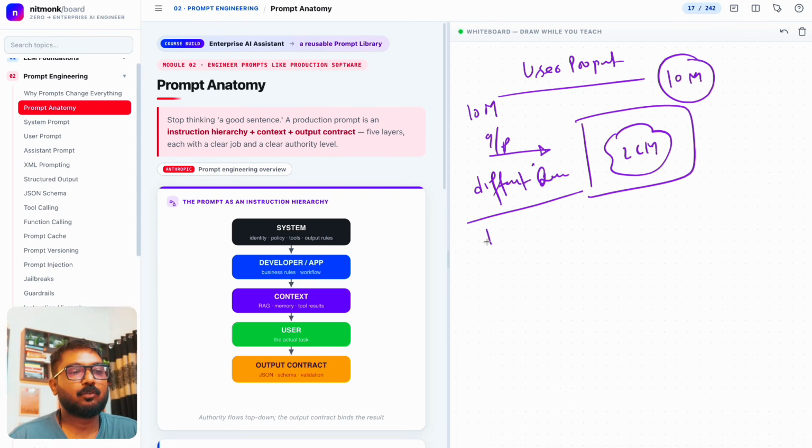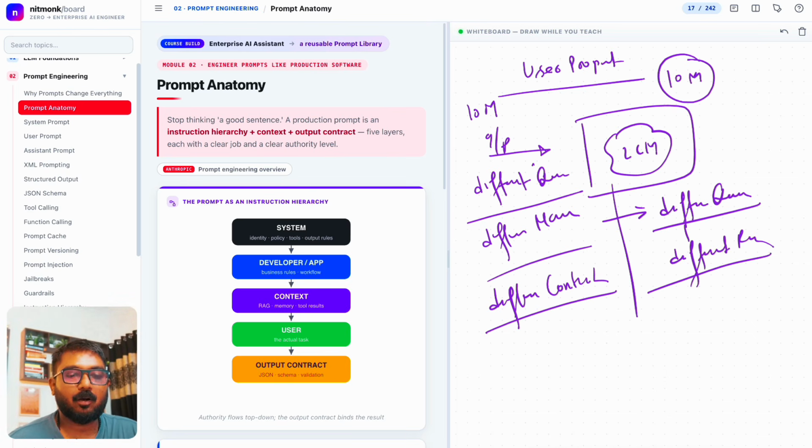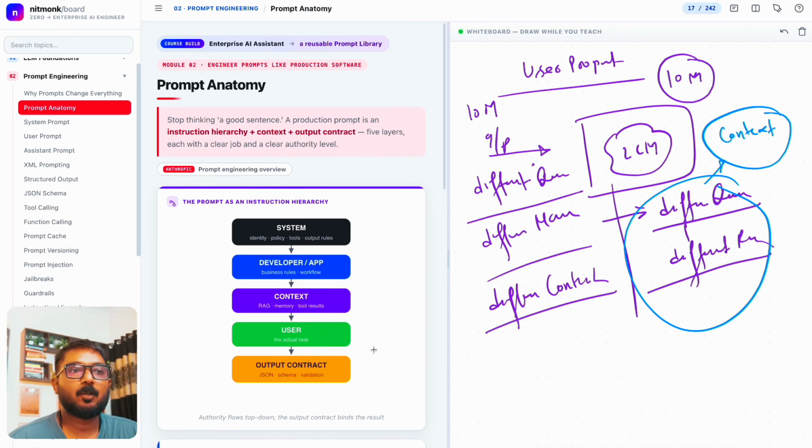Each and every user will have different names. They'll have different context, because as soon as they ask different questions, there will be different responses. And that keeps on building different types of responses and different types of context for all those users, and there comes the user prompt part.